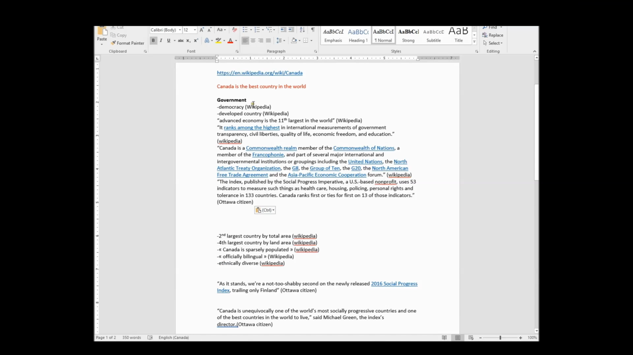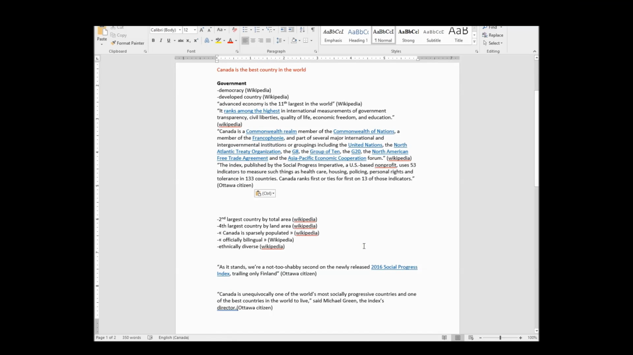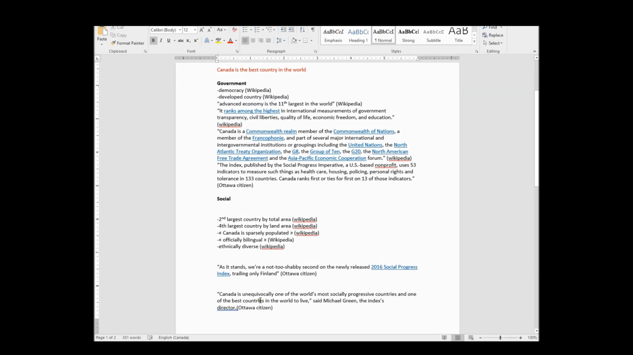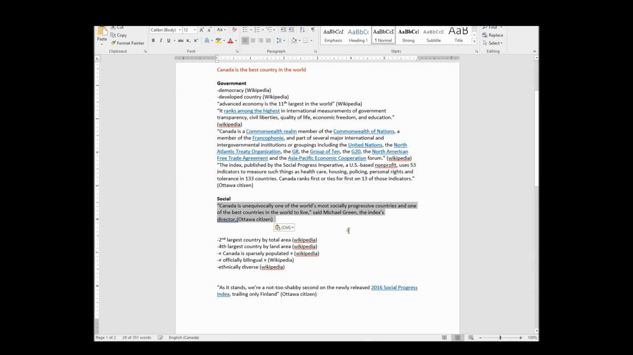Now, as you guys can see, I now have references from Wikipedia, but also now I've got my Ottawa Citizen reference in here. So I've got a bunch of different references, even though they're from different areas, but they're on the same theme. One of the world's most socially progressive and best countries to live in. So if we were to say social, so let's say government, I might create a new category and just call it social. I might change it later. I'm going to take this fact and move it here because it's a really interesting fact.